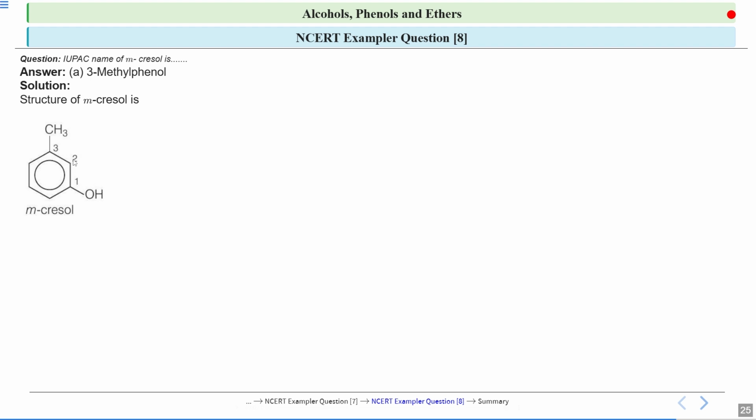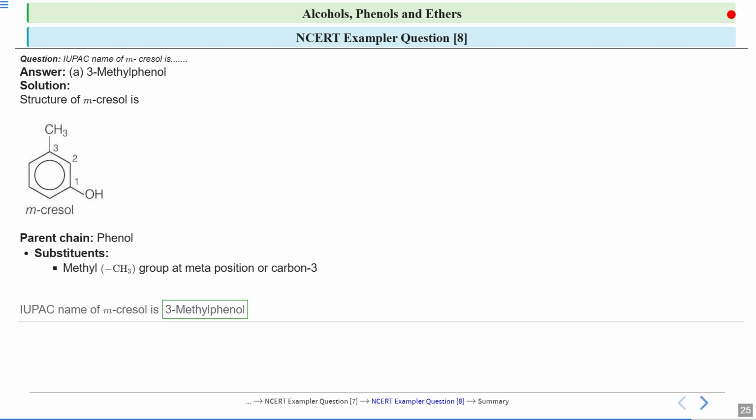If you do the numbering 1, 2, 3, then the carbon to which your OH is attached is the first carbon. Why? Because the OH functional group gets the first priority. So this will be 1, 2, and this will be 3. So it will be 3-methylphenol because at the third position methyl is attached. So this is an example of a phenol where there is an aromatic ring. So your name will be 3-methylphenol. Metacresol is the common name and 3-methylphenol is the IUPAC name.